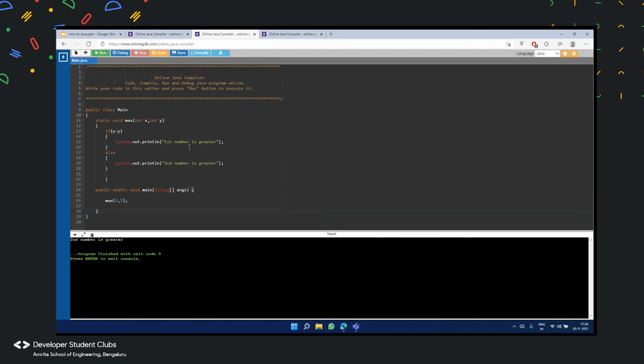Once it finds the function max, the parameters here, 4 and 5, are mapped with the parameters that we defined in the function, that is int x and int y. Now x and y get the values 4 and 5, and now, as Sadhana had mentioned about if and else ladder, it compares 4 and 5 and goes and executes